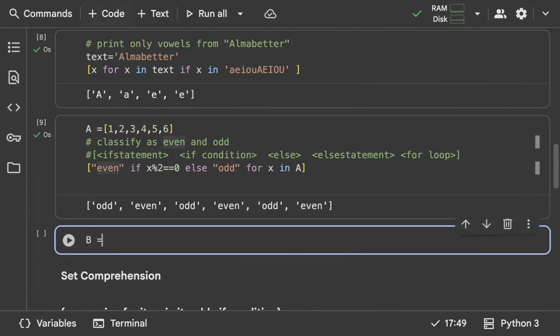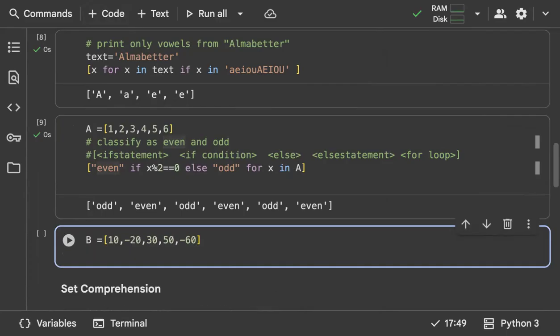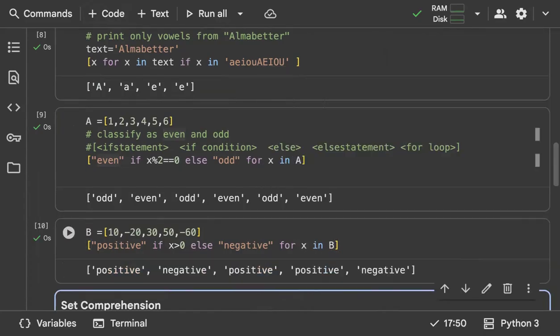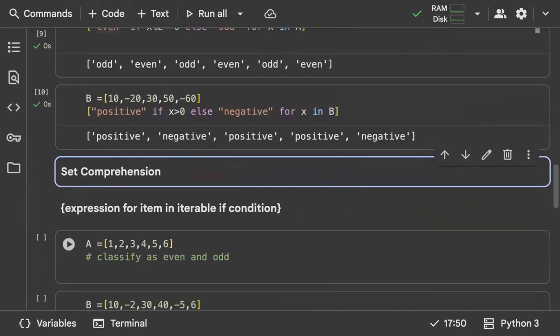We'll try one more. So we'll just try to classify the positive and negative numbers. So minus 20, 30, 50, minus 60. Great. So it has to print me positive if x is greater than 0, else it has to print me negative. For what? So you have to loop through a list B, for x in B. Always remember when it's an if else, the for loop will come at the end. So this is all about list comprehension, wherein we are getting results in a list format.